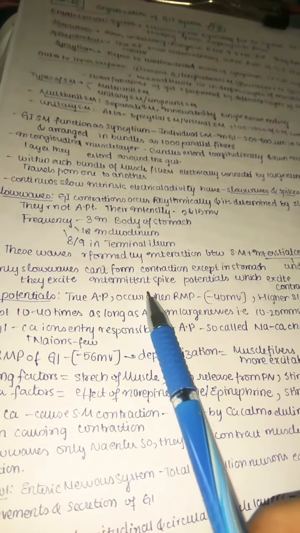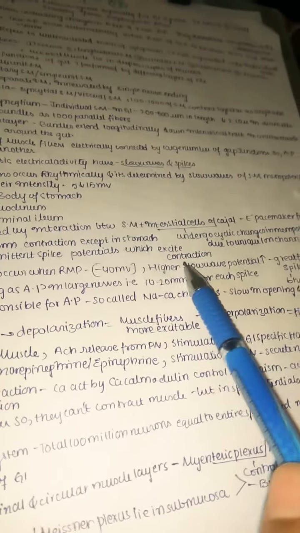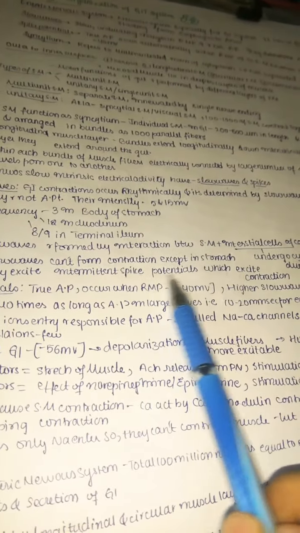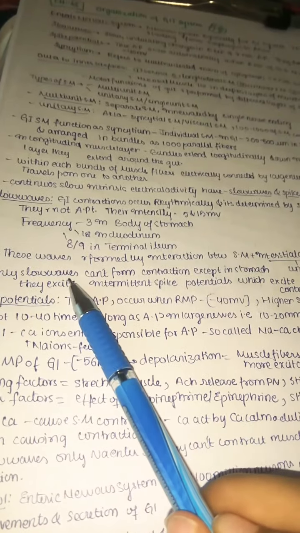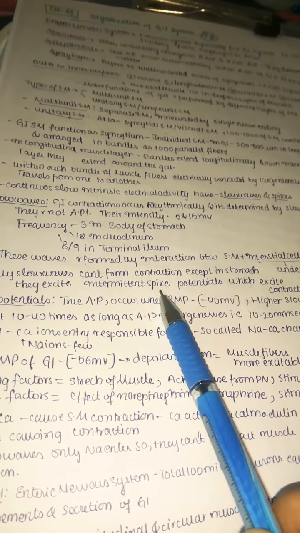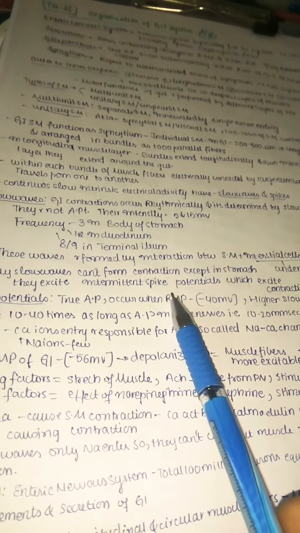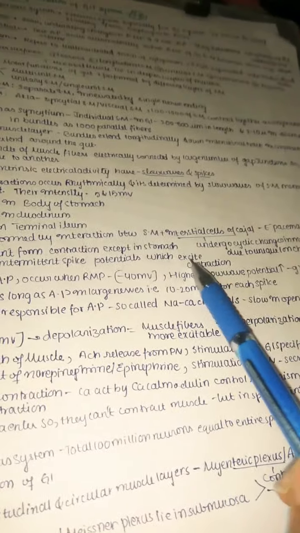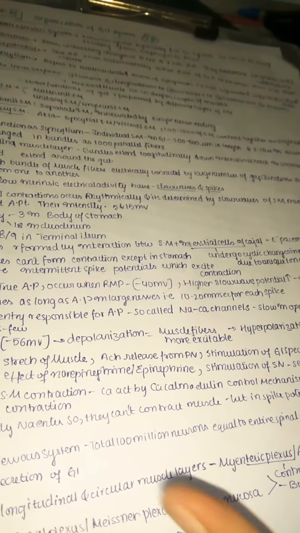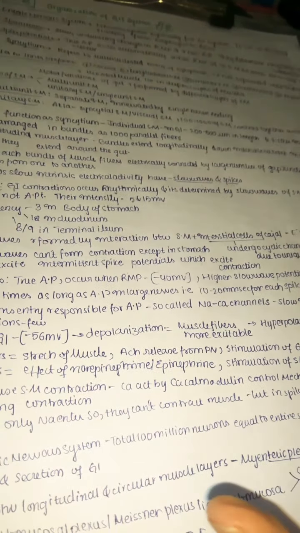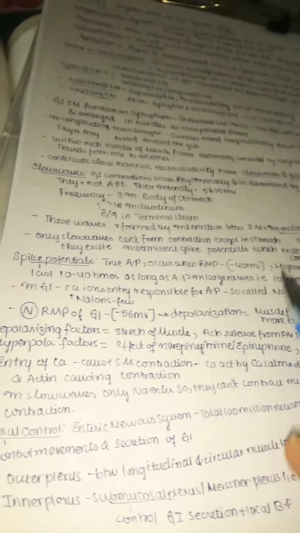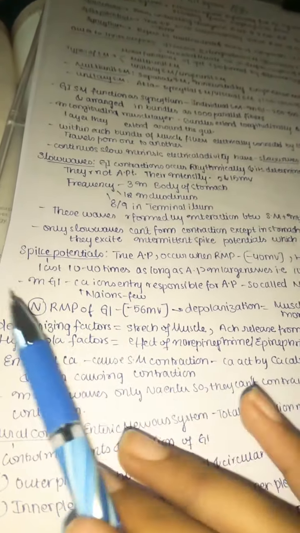They excite intermittent spike potentials, which excite contraction. So the slow waves excite the spike potential. It's like a pre-action potential. This pre-action potential is activating a true action potential, and because of the activation of the true action potential, finally there is contraction. So always remember, contraction takes place only because of the true action potential, but not by slow waves in the case of the GIT.